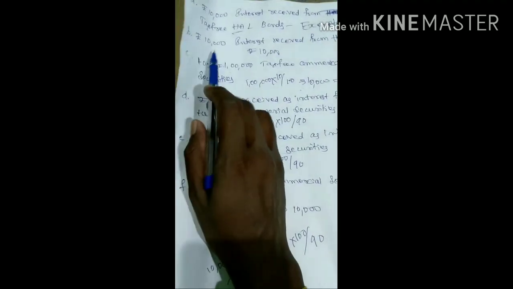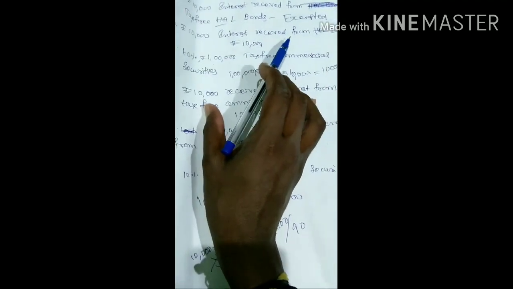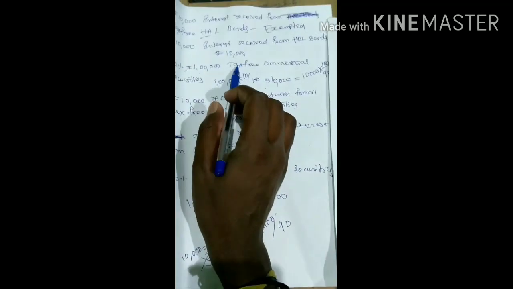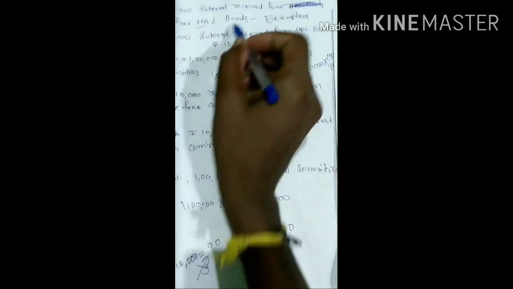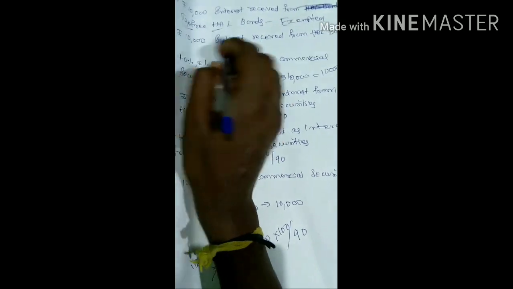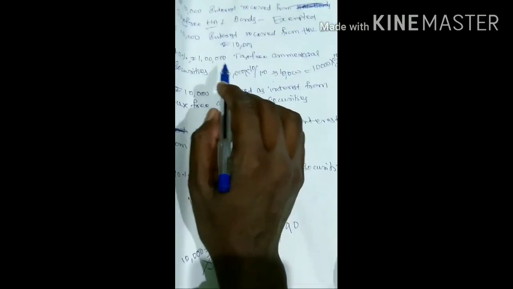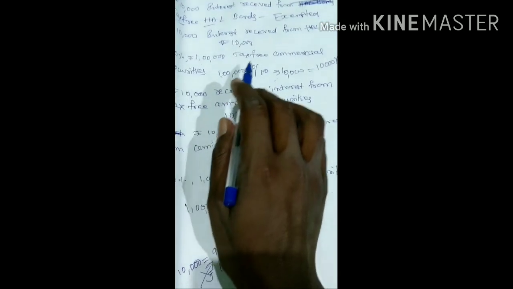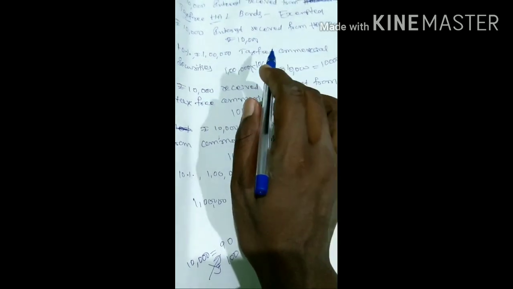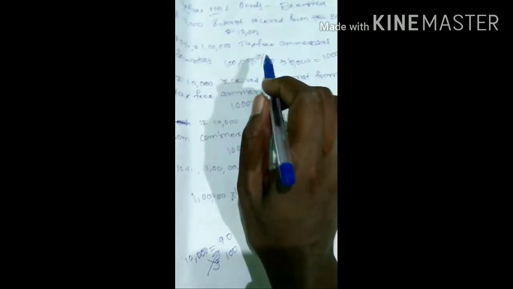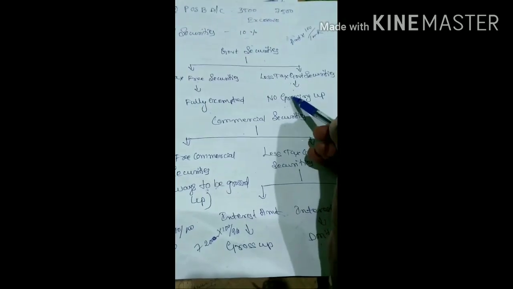Next, rupees 10,000 interest received from HL Limited. Here I have not mentioned whether it is tax free or less tax, so you need to assume it is less tax government securities. In case of less tax government securities, you need to take it directly, no need of doing any grossing up.